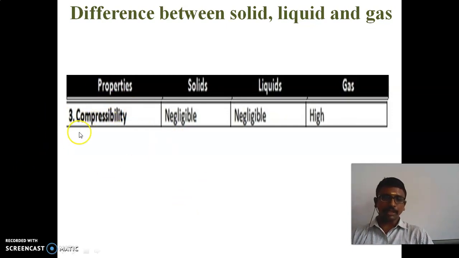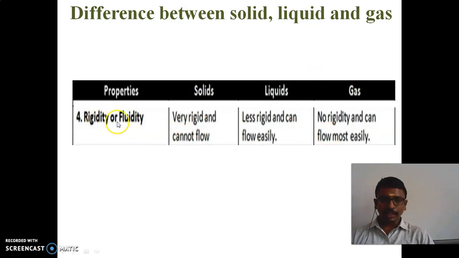And next is compressibility. For solids and liquids, there is no compressibility. Gases have high compressibility. And next, rigidity or fluidity. First we see rigidity. Rigidity for solid is very high, it is very rigid. Liquid is less rigid, and gases have no rigidity. So in increasing order of rigidity, the least is gases, next is liquid, and next is solid.